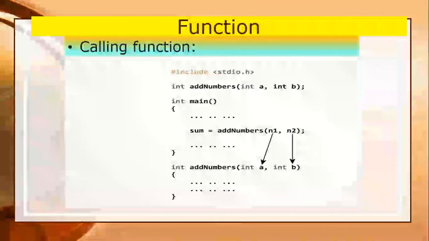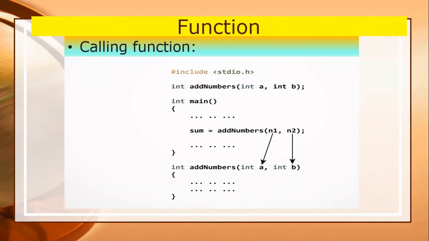So, as I told you, when you declare a prototype outside of main, then it will be a global prototype. So here add numbers is the name of the function, and int a and int b are two parameters passed to the function, and the function will return a value of integer type. Here in the example before main I have mentioned int, so the main function also returns an integer type of value.